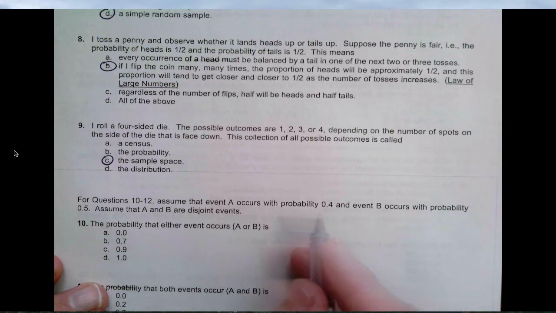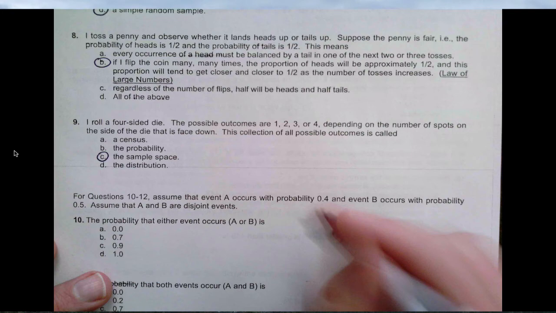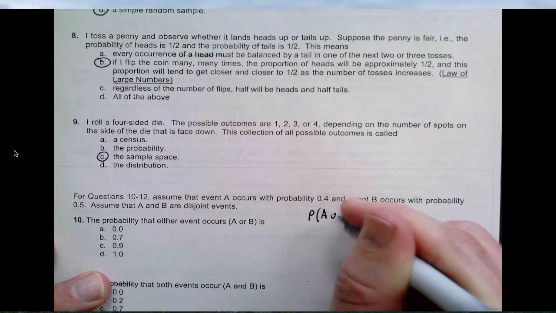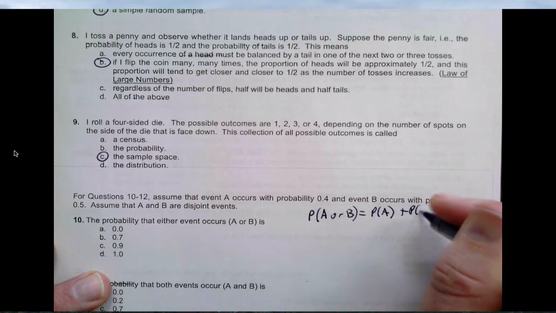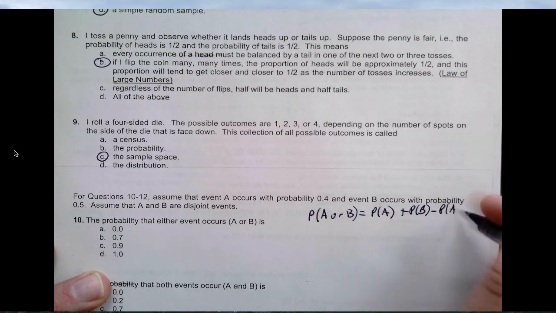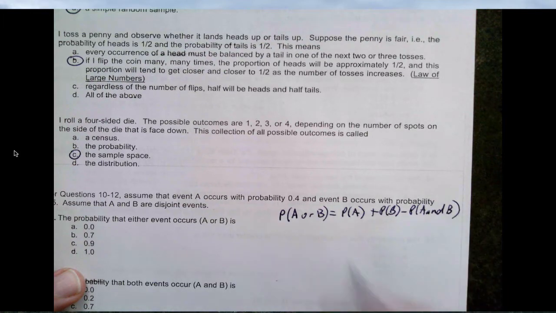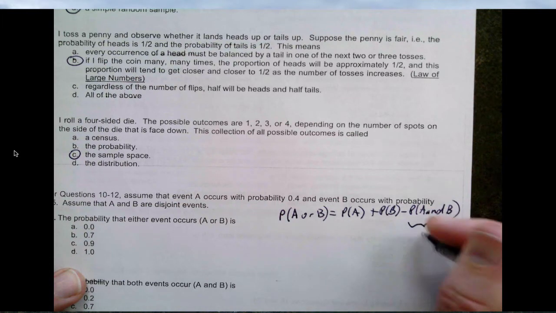Okay, for questions 10 to 12, assume that event A occurs with probability 0.4, B occurs with probability 0.5, and then they are disjoint events, which means there's nothing in the overlap. So here's the general formula we need to know: the probability of A or B is equal to the probability of A plus the probability of B minus the probability of A and B. When they tell us that these are disjoint events, we know that this piece right here is 0.